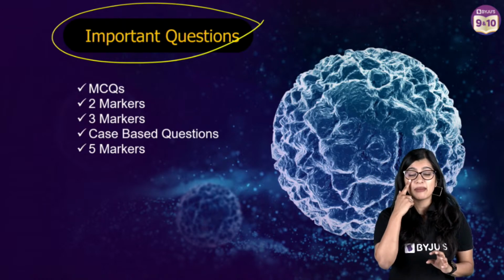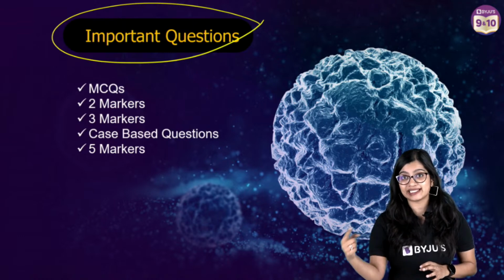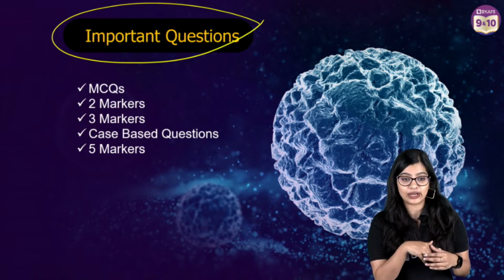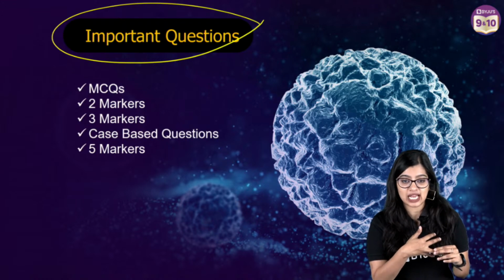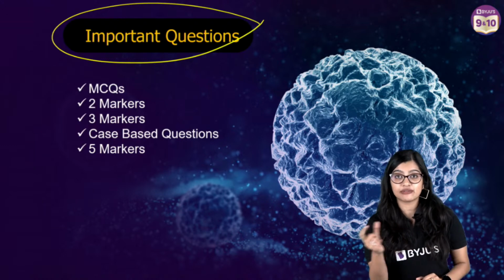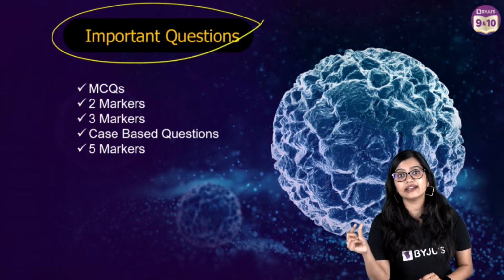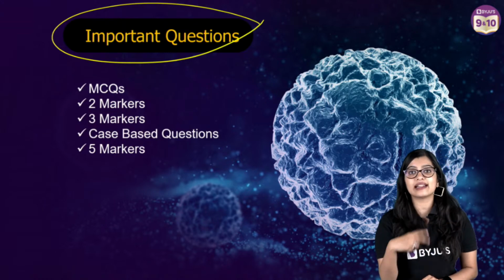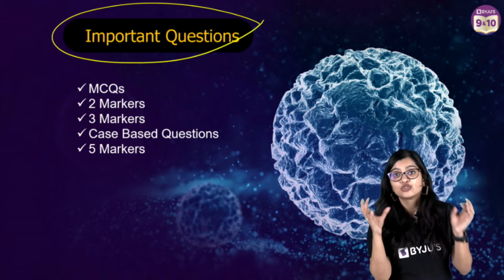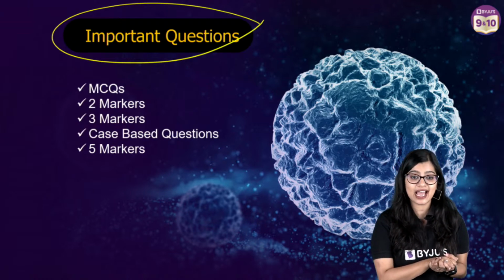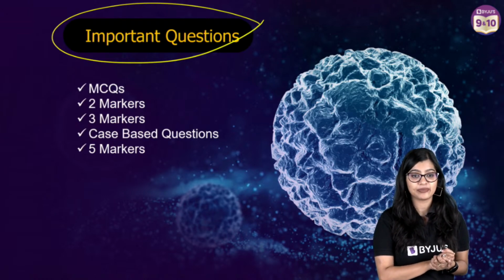Somebody asked me, ma'am, why is chloroplast always green? Chloroplast is always green because of the chlorophyll. Ma'am, if cells are made up of cell organelles, then why isn't the cell organelle the basic unit? That is because every cell organelle is performing a specific function. If you take that cell organelle outside the cell, it will not be able to survive. So the cell which includes the cell organelle becomes the basic unit. I hope I have answered your question.